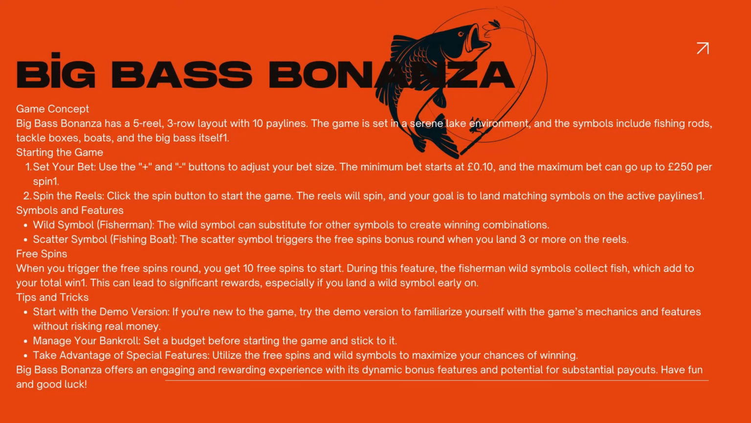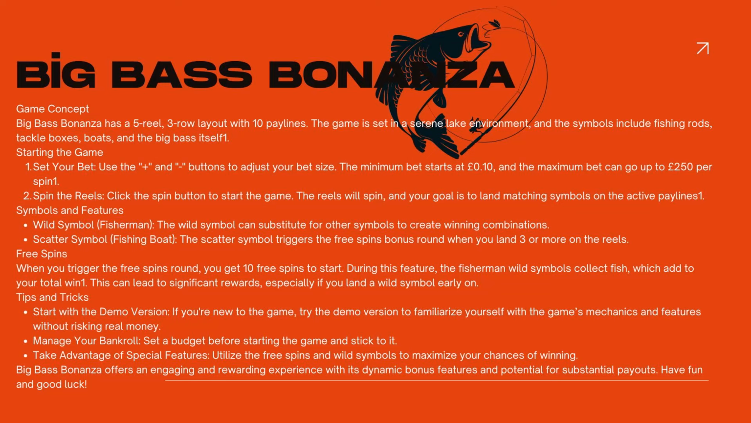Big Bass Bonanza. Game concept. Big Bass Bonanza has a 5-reel, 3-row layout with 10 pay lines. The game is set in a serene lake environment, and the symbols include fishing rods, tackle boxes, boats, and the big bass itself. Starting the game, set your bet. Use the plus and minus buttons to adjust your bet size. The minimum bet starts at 10 pence, and the maximum bet can go up to £250 per spin.